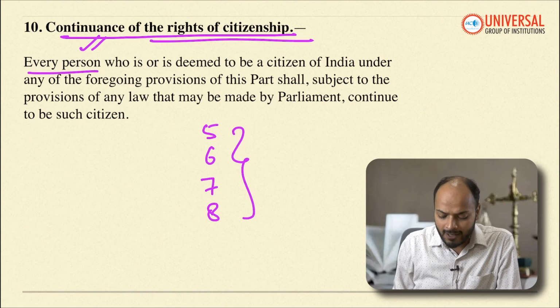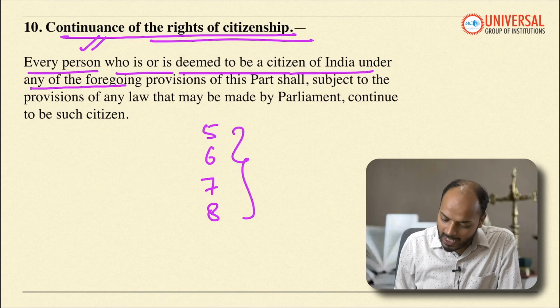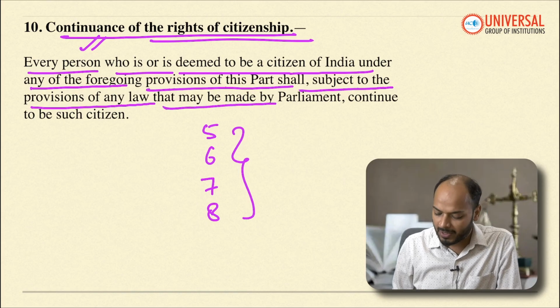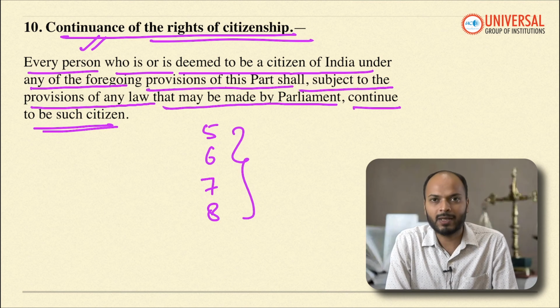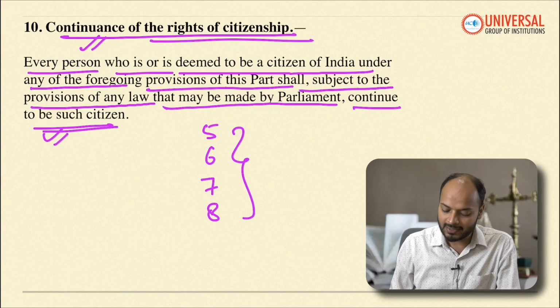It says, every person who is or deemed to be a citizen of India under any of the foregoing provisions of this part shall, subject to the provision of any law that may be made by Parliament, continue to be such citizen. So if you have become a citizen of India, then you will continue to be such citizen.